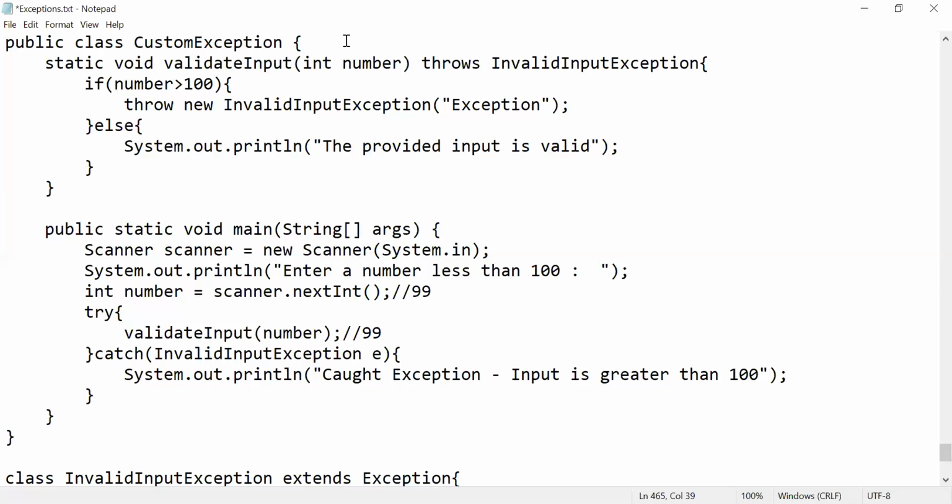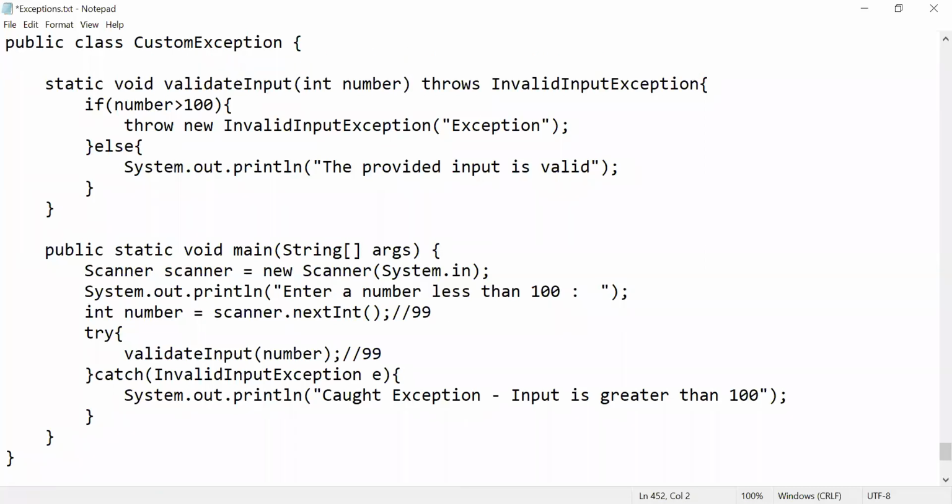So what happens now? It will check here: static void validate, your input, 99. Previously what we would write is throws arithmetic exception, throws array index out of bound exception, throws null pointer exception. But I want to create my own exception, a custom exception. So that's why I have given my exception name called invalid input exception.